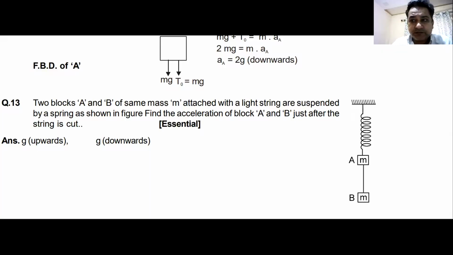Let me first say try. Maybe it got stuck somewhere.